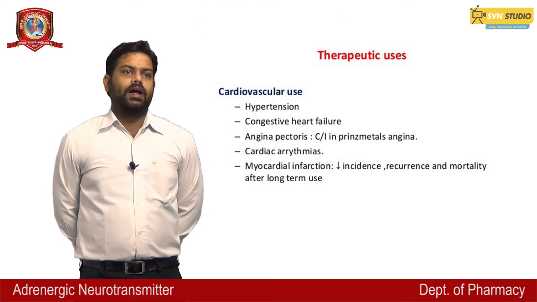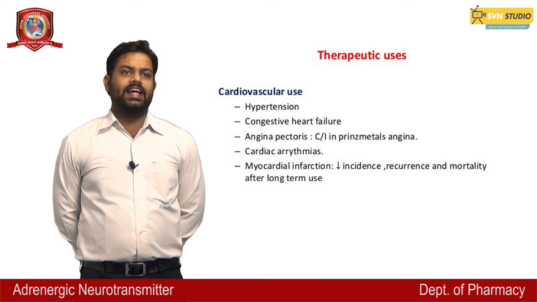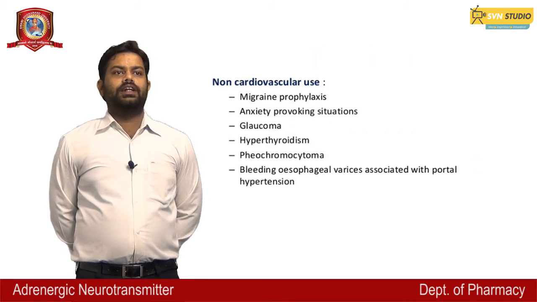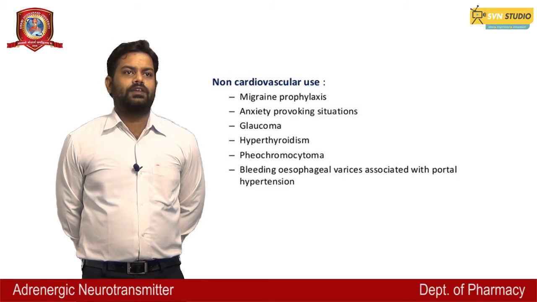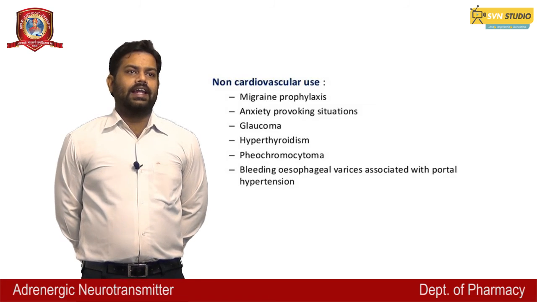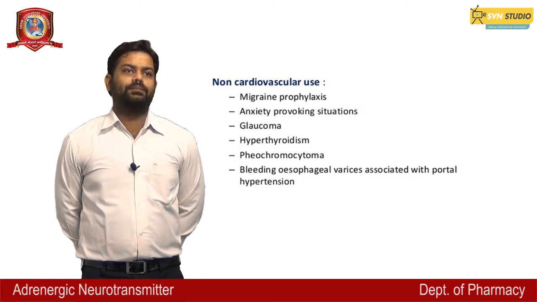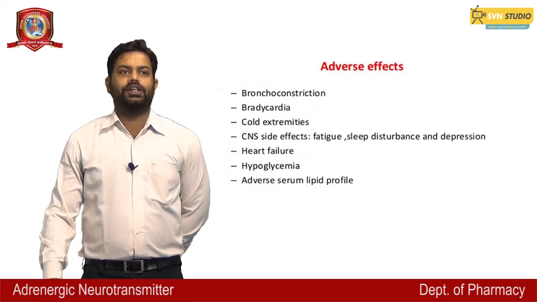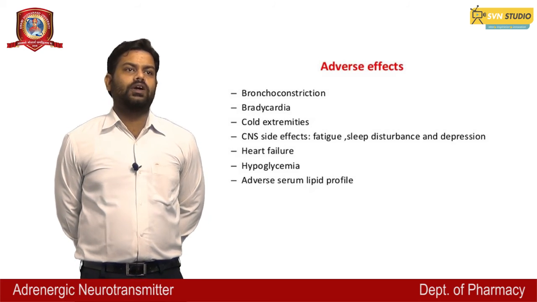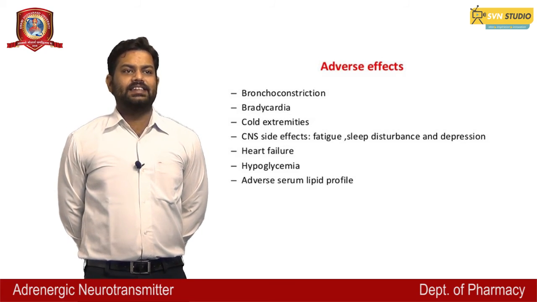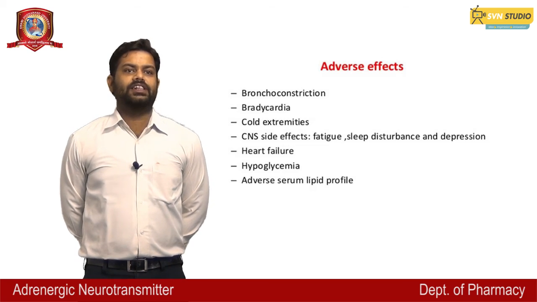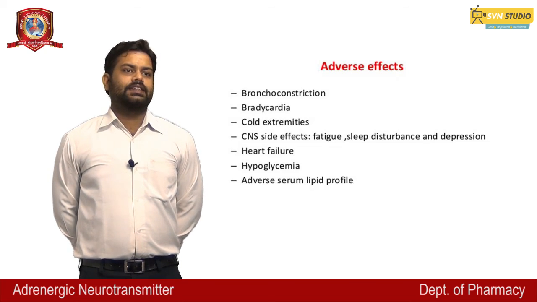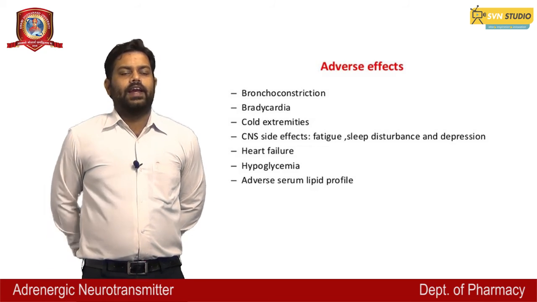Therapeutic use, cardiovascular: used in hypertension, congestive heart failure, angina pectoris, cardiac arrhythmias, and myocardial infarction, decreasing incidence, recurrence and mortality after long-term use. Non-cardiovascular uses: migraine prophylaxis, anxiety-provoking situations, glaucoma, hyperthyroidism, and bleeding varices associated with portal hypertension. Adverse effects: bronchoconstriction, bradycardia, cold extremities, CNS side effects such as fatigue, sleep disturbance and depression, heart failure, hypoglycemia, and adverse serum lipid profile.